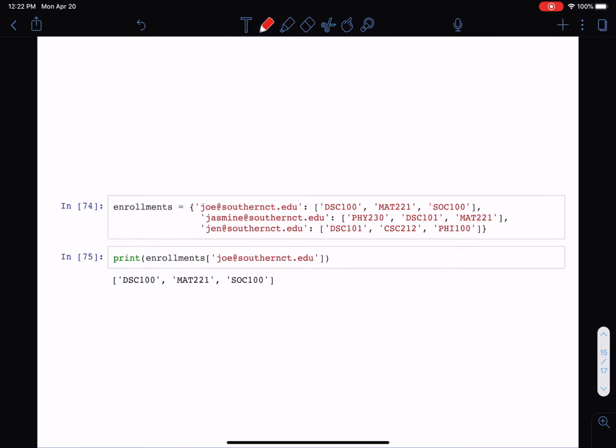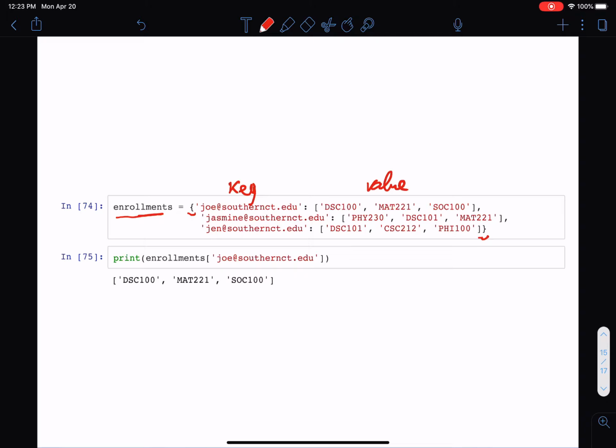So what would that look like? So here I have a dictionary called enrollments. I have my curly brace notation, and each key value pair in the dictionary, the key and the value.